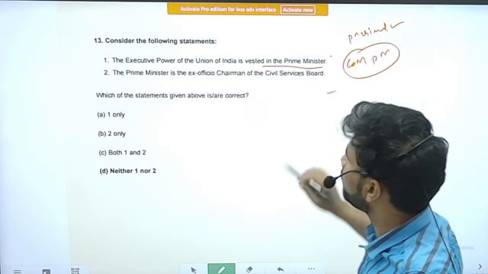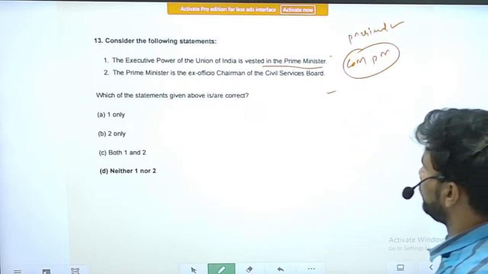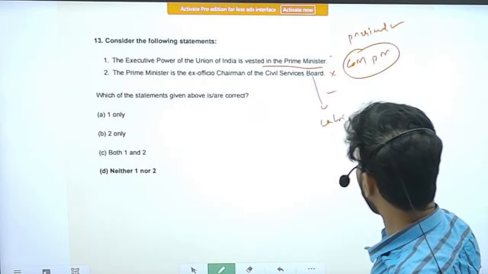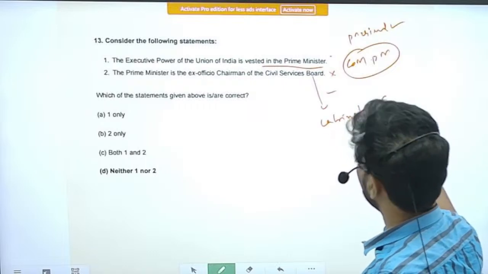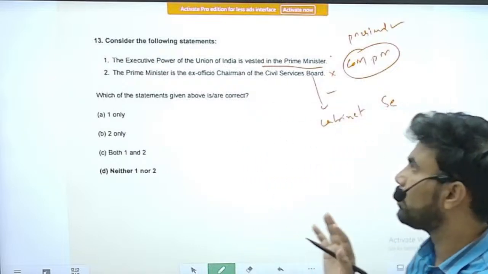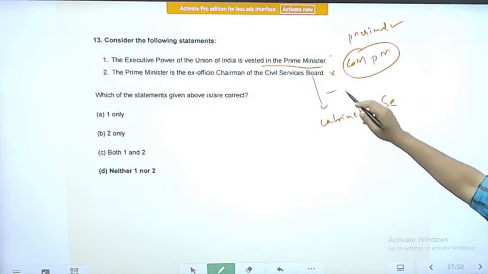Statement 2: The Prime Minister is ex officio chairman of the Civil Services Board. This is also an incorrect statement. Actually, the Cabinet Secretary is the ex officio chairman of the Civil Services Board. It is a completely facts-based question, especially the second statement.